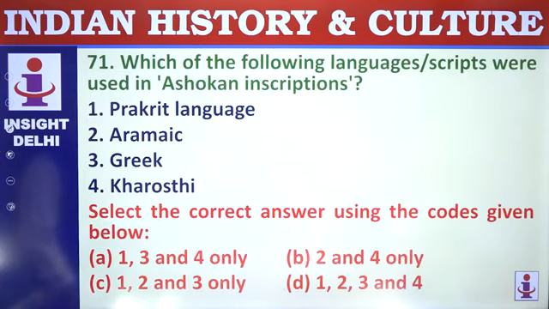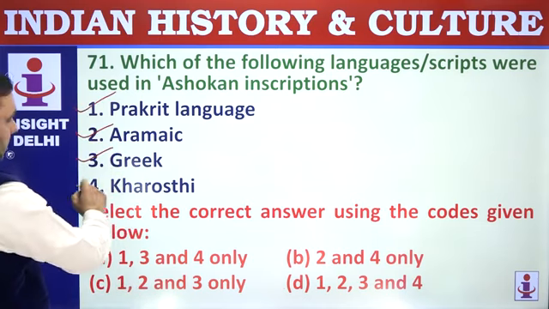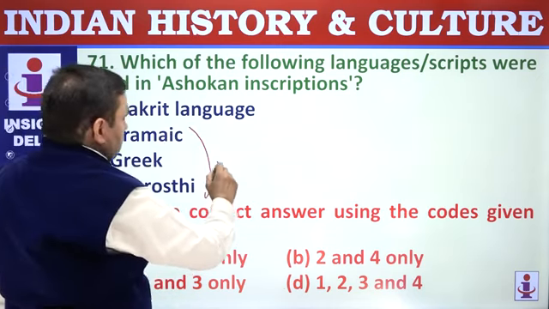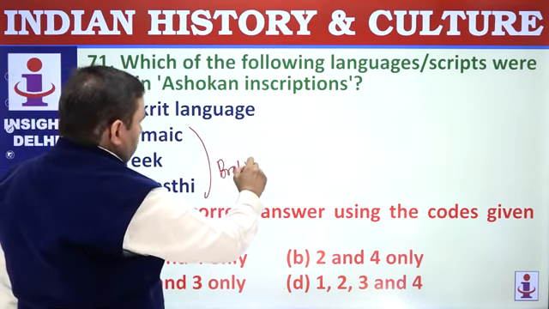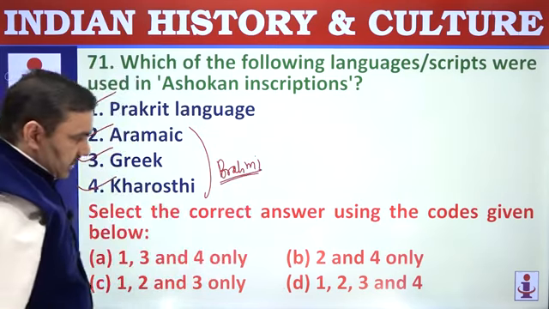71. Which of the following languages and scripts were used in Ashokan inscriptions? Prakrit was a language. Aramaic, Greek, Kharosthi and Brahmi were the scripts. So Brahmi also. 1, 2, 3, 4, all were there.